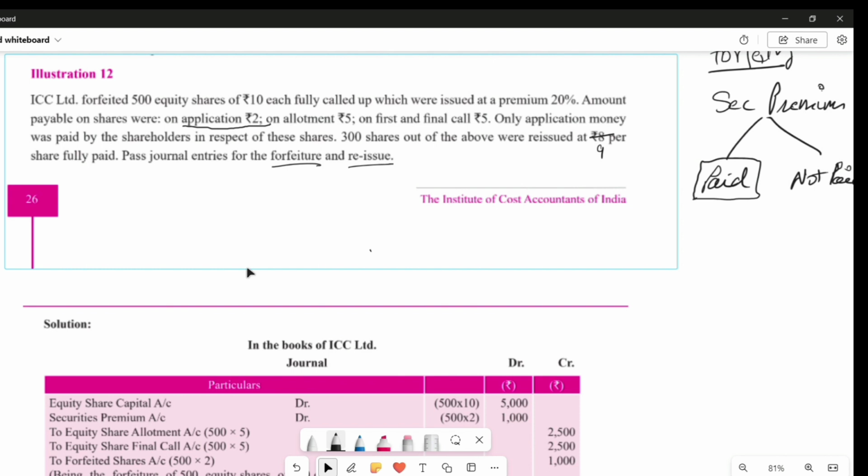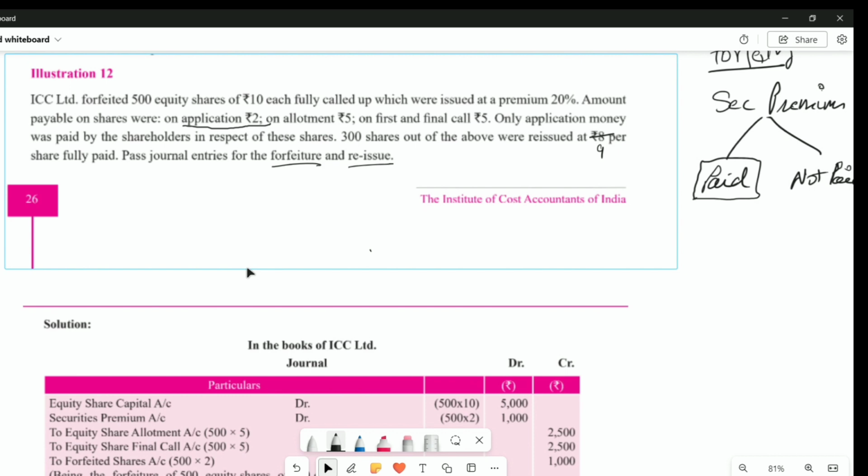So equity share capital now. How many shares are you forfeiting? First of all, in front of all the four, you can put 500 into something, for every four items. Okay. So here in this sum, premium is not paid because he has paid only 2 rupees, and 2 is premium. So premium can't be with application. Premium has to be with the other call. So you have to assume now premium has not been paid.